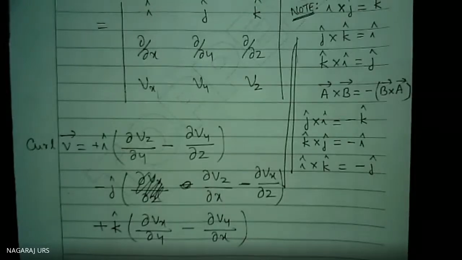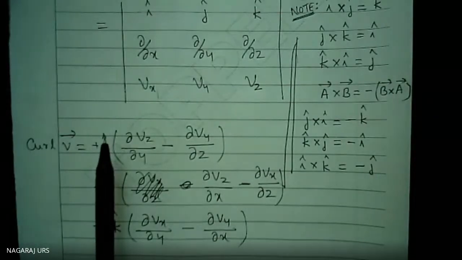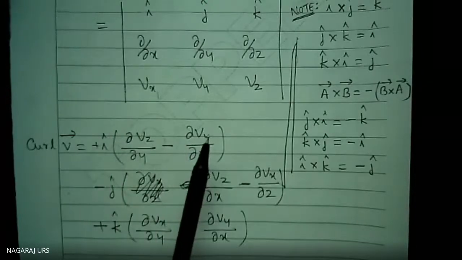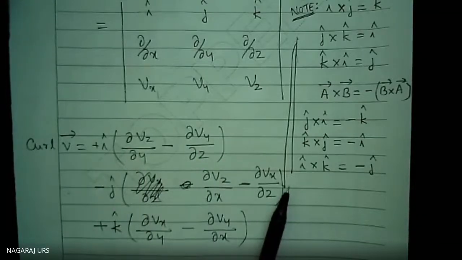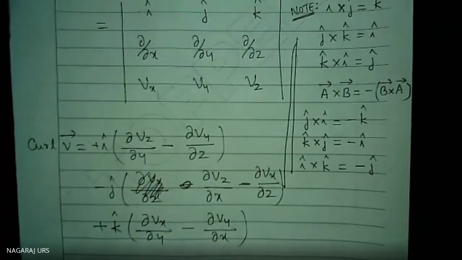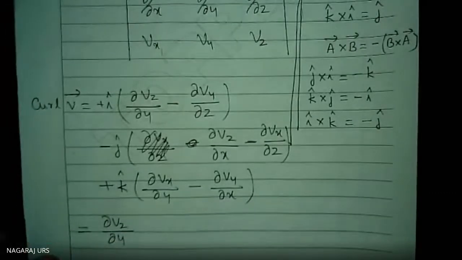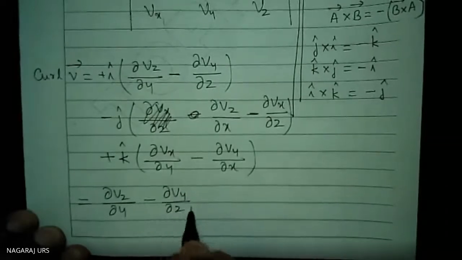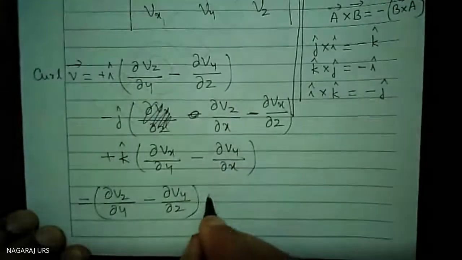Anyhow, so this is the concept, del Vz divided by del y. Hoping that you have understood. I can write the i cap afterwards also. This i cap can be written here, or j cap can be written here, no problem. It's left to you how to write. That is equal to, what is that? Del Vz divided by del y minus del Vy divided by del z, i cap.